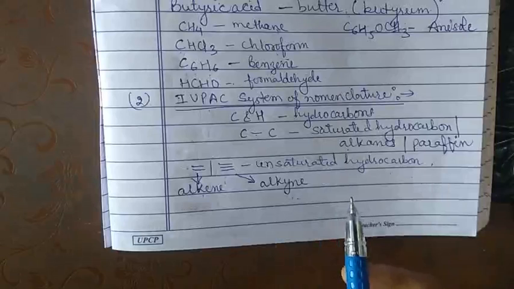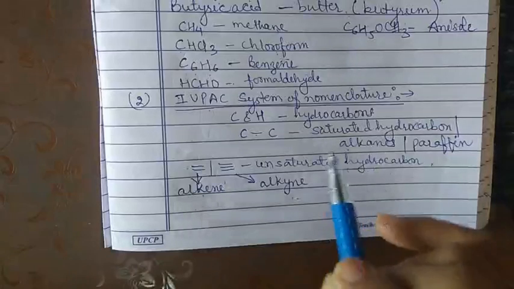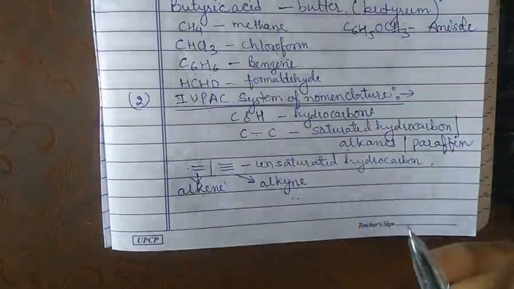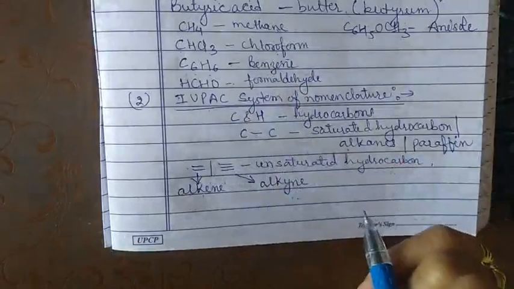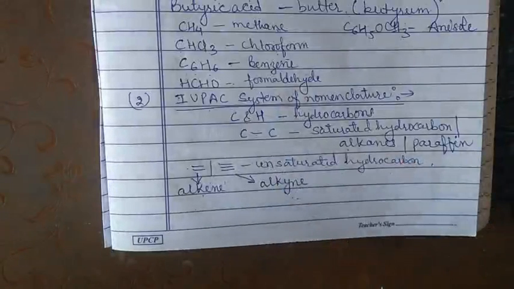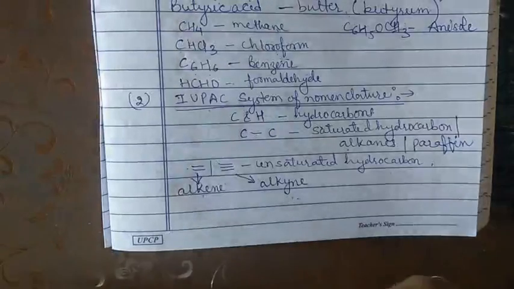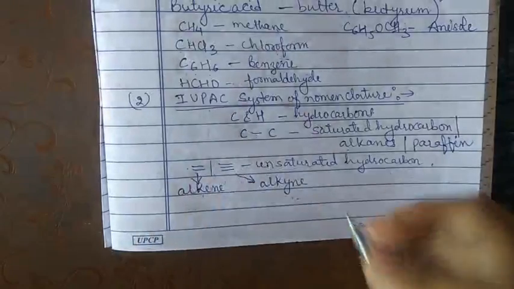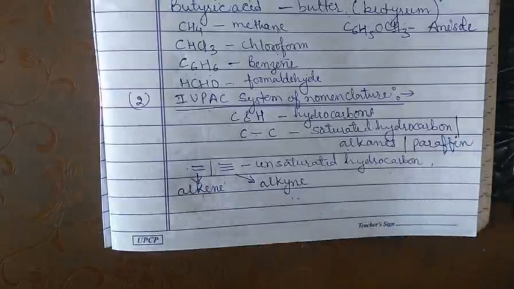To find out the functional group, that is whether alcohol is attached, aldehyde is attached, ketone is attached, or ether is attached. So this is our second task. So we have two tasks. First of all, find out the hydrocarbon chain, the parent chain, and the second one is find out which group is present. After that, the name of the parent hydrocarbon is modified by using suitable prefixes, or sometimes suffixes, to get the actual name of the compound.